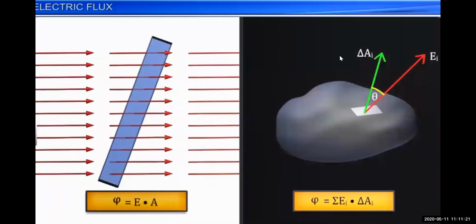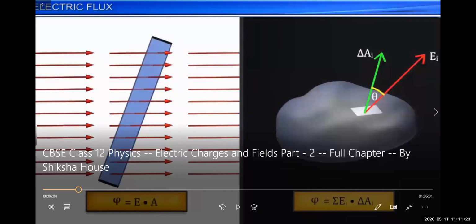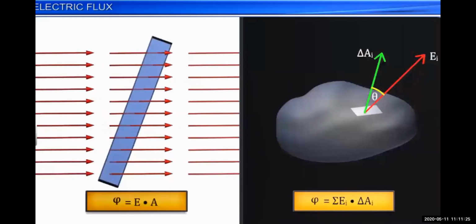The experiment is just giving the information that the amount of water collected depends on two parameters: one is the velocity of the water and the other is the surface area. The more the surface area, the more water will be collected. The more the velocity, the more water collection in the jar. Similarly, in the case of electric field, the same thing is there.